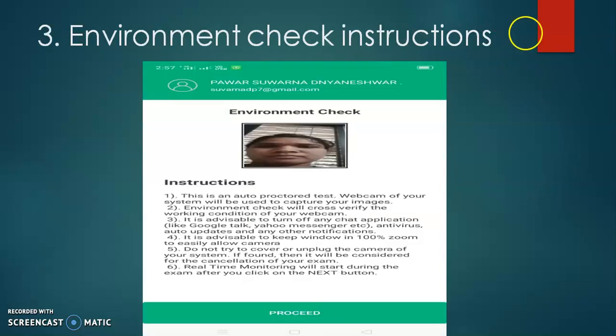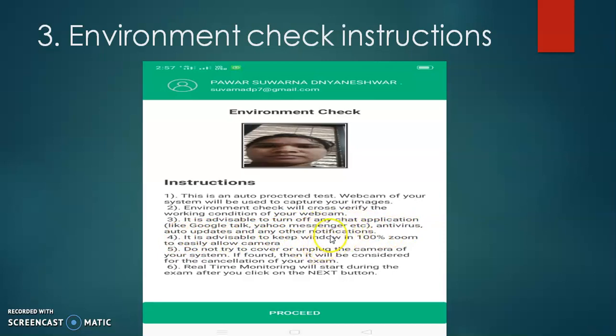Now third is the environment check instruction. Some students were getting an instruction that this is an auto proctor test. The webcam of your system will be used to capture your image. Environment check will cross verify the working conditions of your webcam. It is advisable to turn off any chat applications like Google Talk, Yahoo Messenger, etc., antivirus, auto updates, and any other notification.